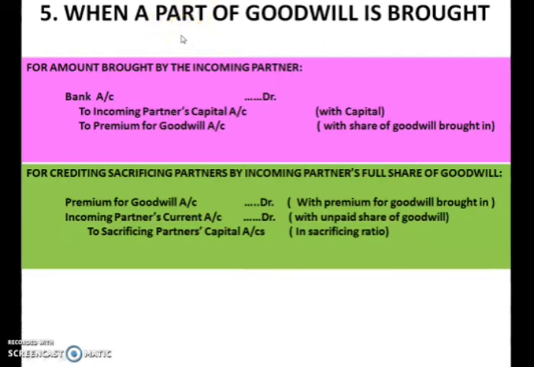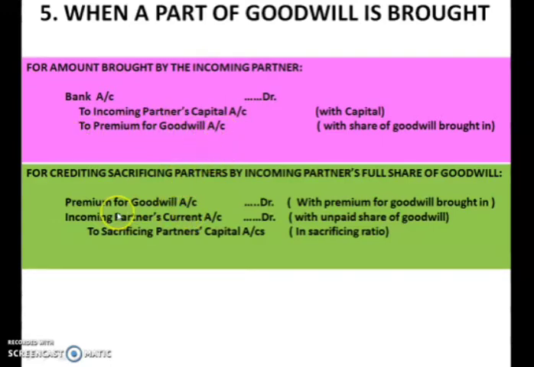Instead, he brought a part of goodwill. So in that case, what is the journal entry? See children, the first entry is the same as we have discussed earlier. The amount brought by the incoming partner: bank account debited to incoming, or you can use the word new partner's capital account, to premium for goodwill account.